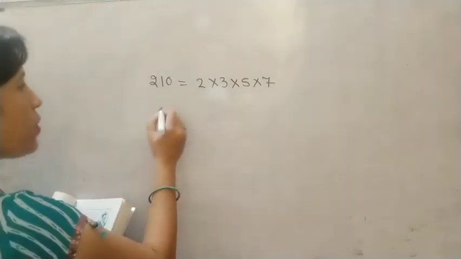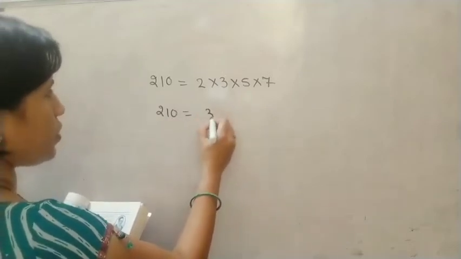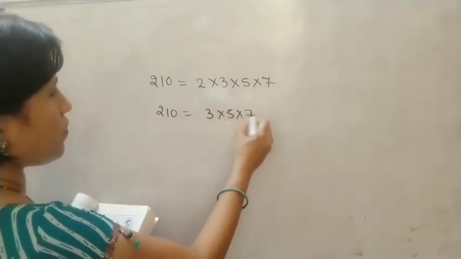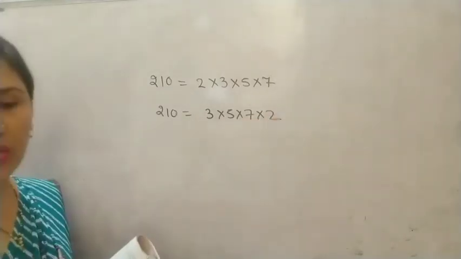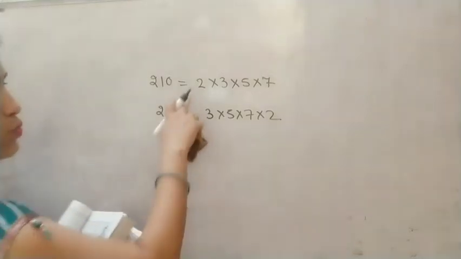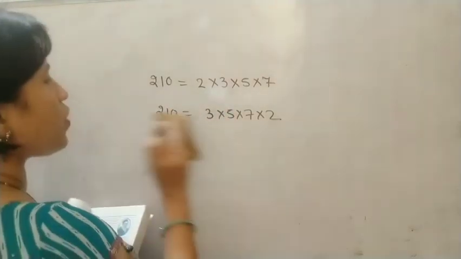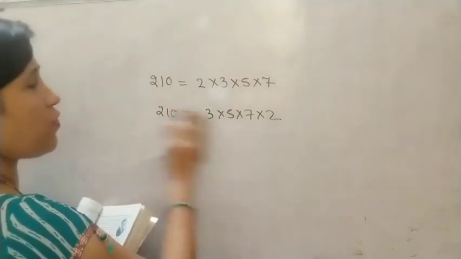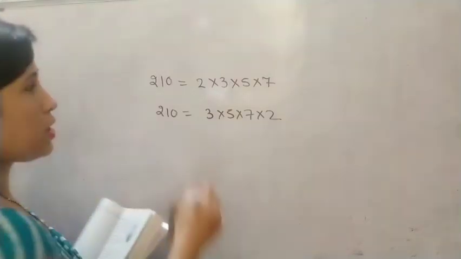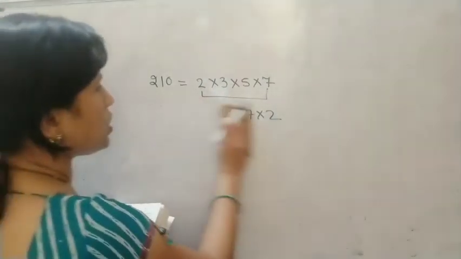ठीक है, अगर अब मैं इसकी जगह इसको ऐसे लिख देती हूँ, suppose 3 into 5 into 7 into 2, so it is the same thing only. But we prefer that our smallest number should come first. If I write like this also, it will not be wrong. Correct? So their order will not matter that much. This should be unique. This will come. Okay. So this only your fundamental theorem was saying to us.